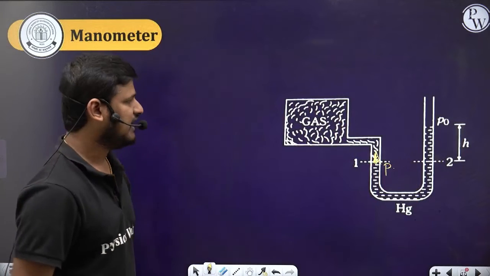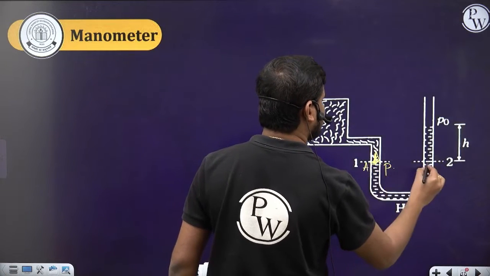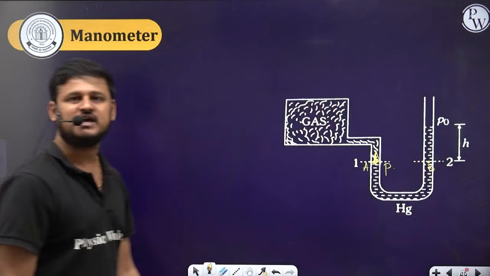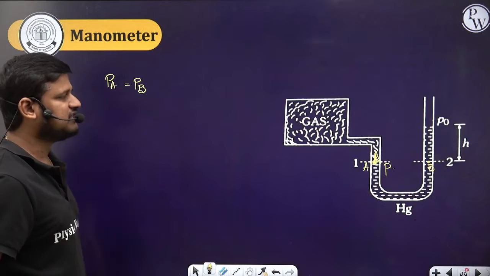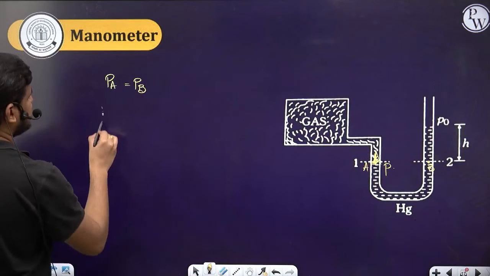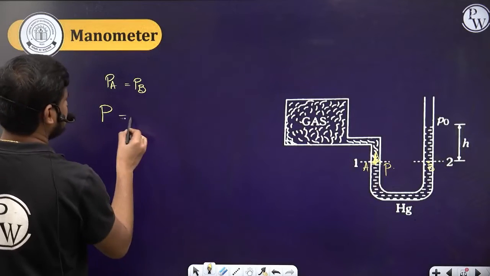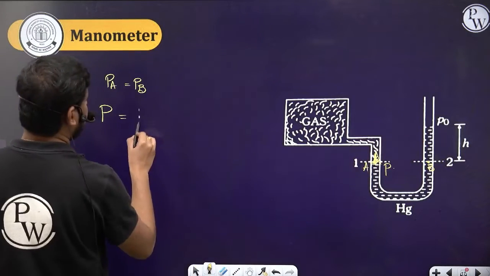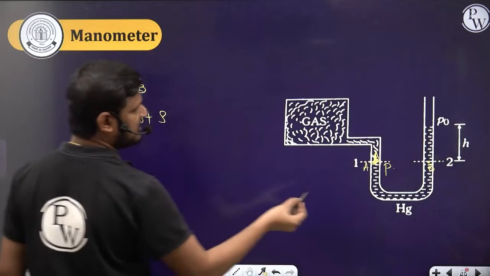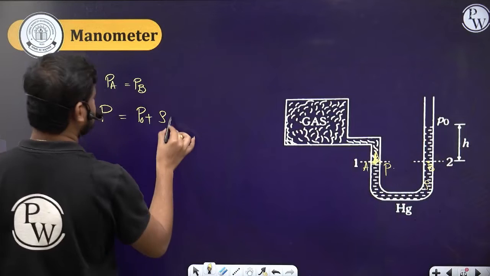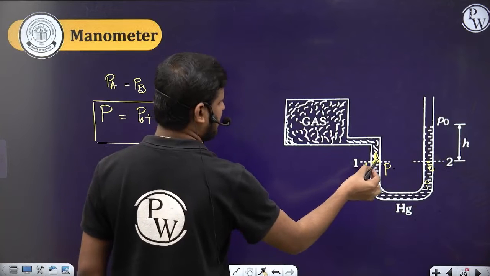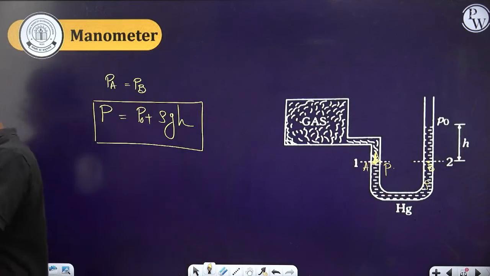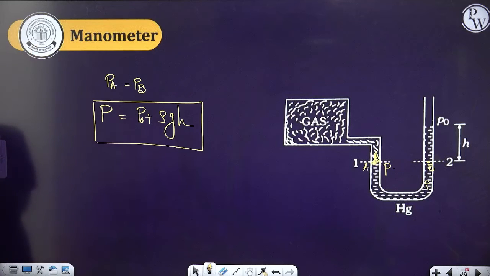So the pressure is P, and let the pressure at this point be A and the pressure at this point be B. They both will be equal. So the pressure at A is equal to the pressure at B, since at the same horizontal level the pressure is the same. So the pressure at A, which I consider as P, is equal to the pressure at B, which is P0 plus rho GH, where rho is the density of this liquid. So this pressure P is equal to P0 plus rho GH. Clear guys? Understood? Done. Chal.